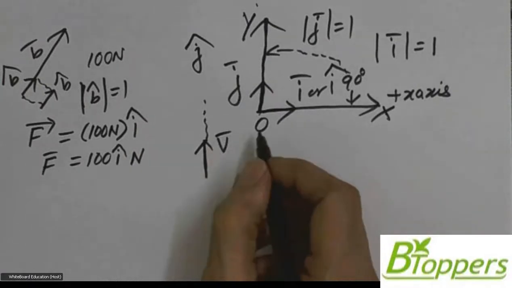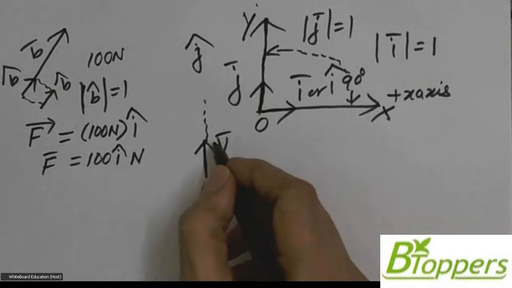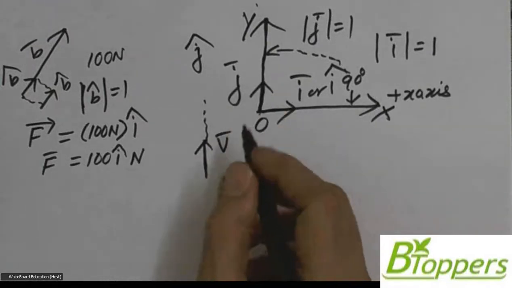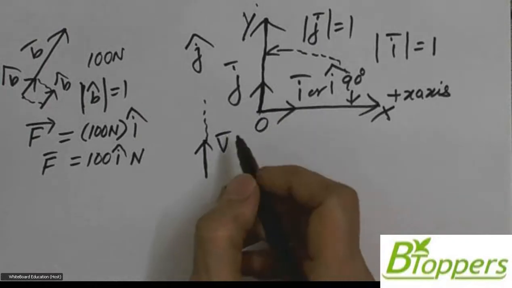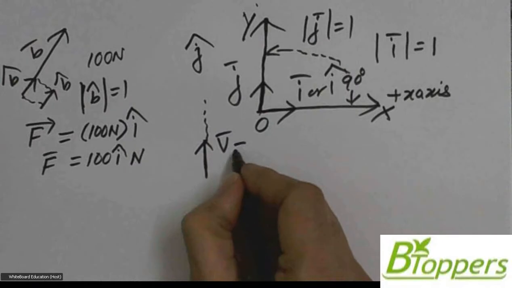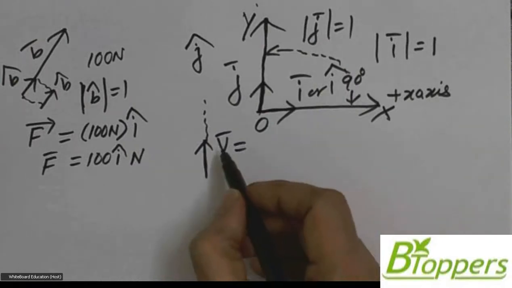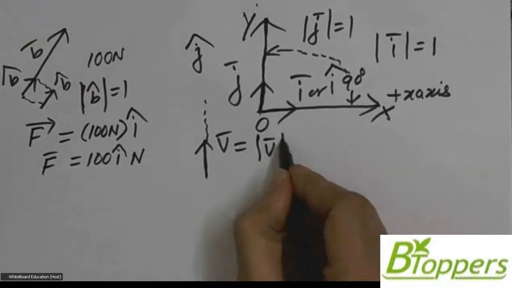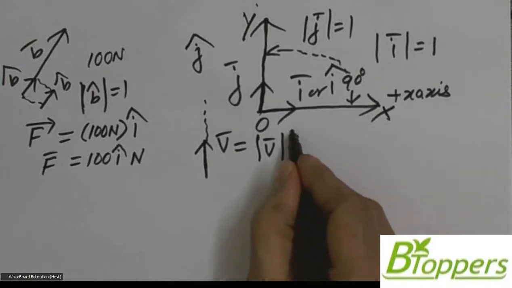The velocity vector v bar can be written as the product of its magnitude and the unit vector in the same direction.